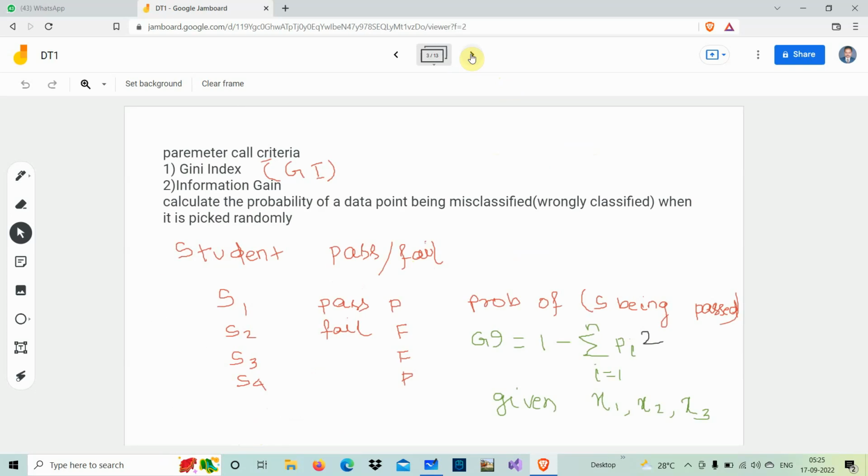Now let us see how we calculate the Gini index, GI, and the information gain. We calculate the probability of a data point being misclassified, or wrongly classified, when it is picked randomly.